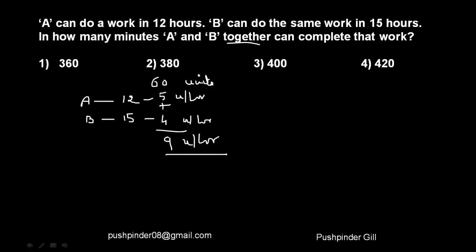So they finish 9 units every hour and the work is of 60 units. That means the time they're going to take to finish the job is 60 by 9 hours, which, if you cut with 3, is 20 by 3 hours.